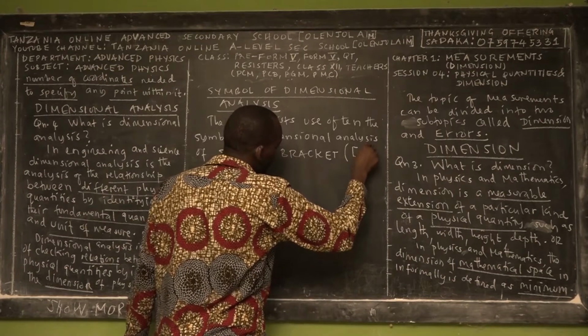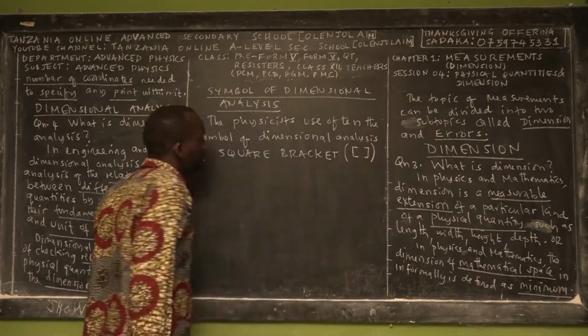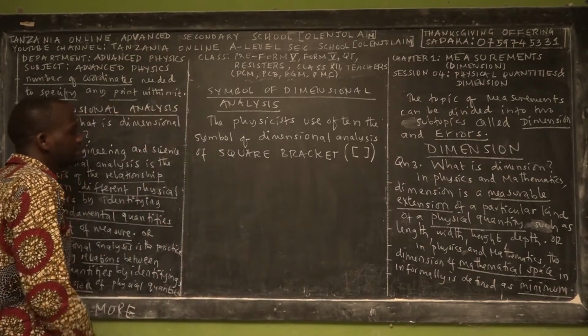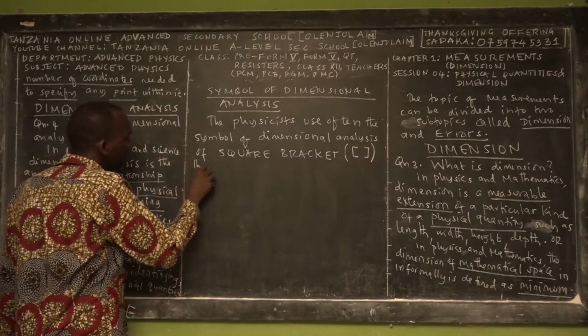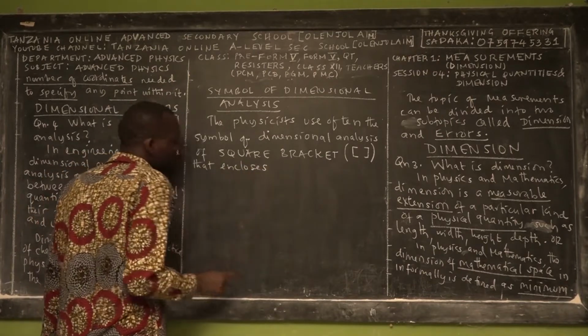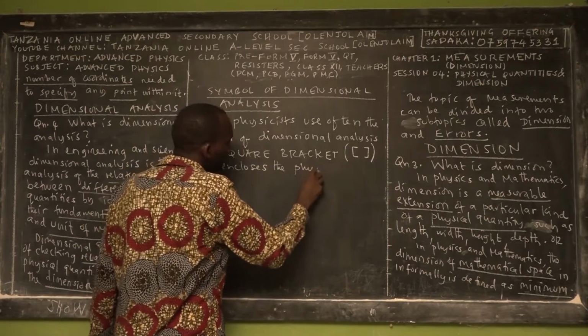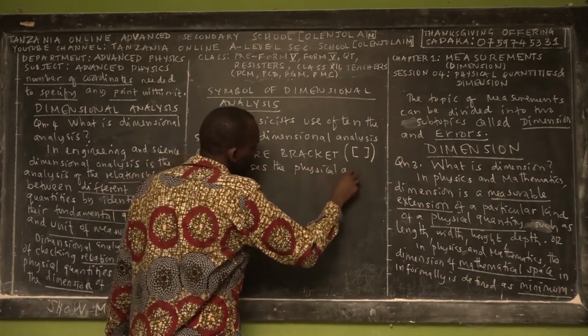So you have a square bracket enclosing what? The physical quantity. A square bracket that encloses the physical quantity.